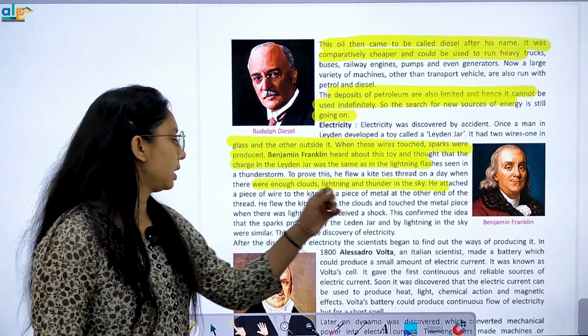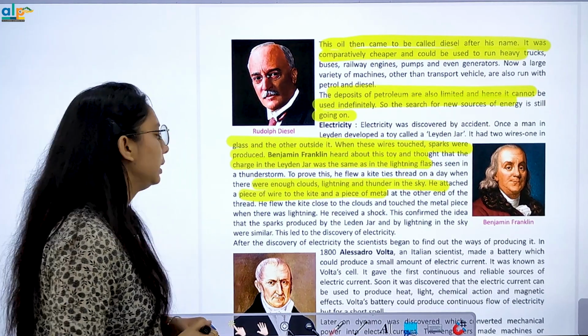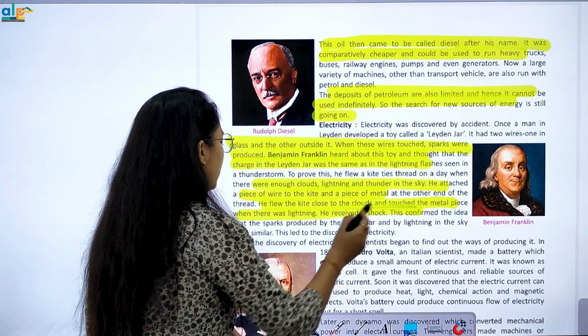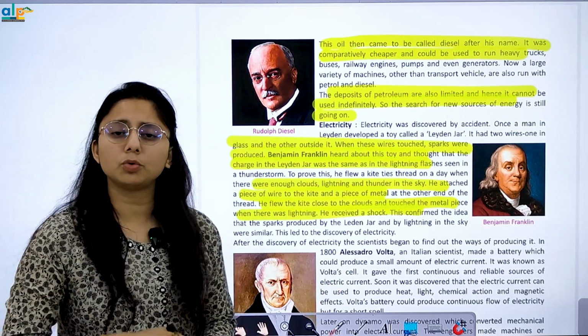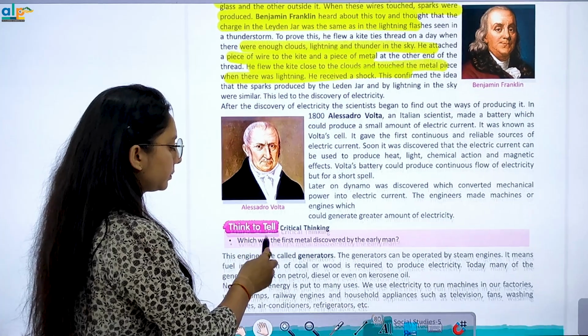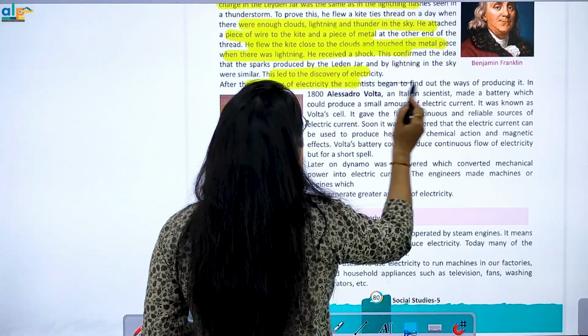So what he did, he attached a piece of wire to a kite and a piece of metal at the other end of the thread. He flew a kite close to the cloud and touched the metal when there was lightning, and he received a shock. उसको shock लग जाता, right? इससे क्या हुआ था, इलेक्ट्रिसिटी का इन्वेंशन हुआ था. So this led to the discovery of electricity.